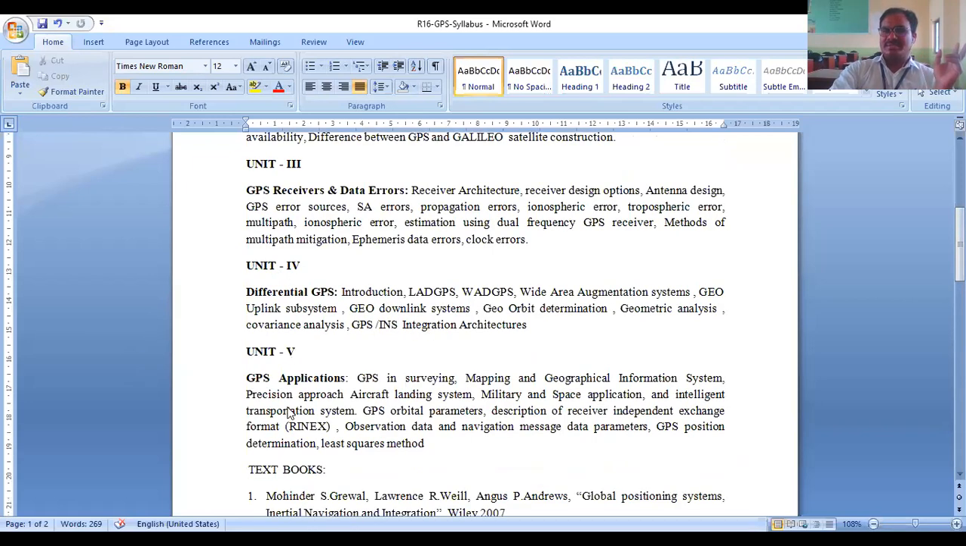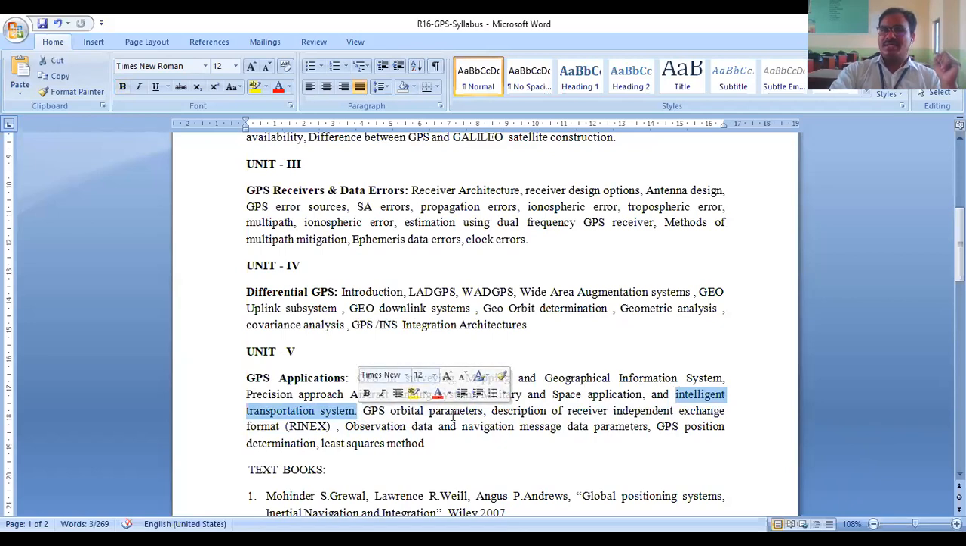And finally, GPS applications. Of course, surveying, mapping and geographical information system, that is GIS, very important for oceanographic people. NGRI, I think in Hyderabad we have NGRI, those people use these GPS signals. Then aircraft landing system, traffic control signal, military and space applications, and intelligent transport system. Nowadays, I think one of you has done a project on intelligent transport system. You can take this as a major project, intelligent transport system using the GPS. This is one of the upcoming most advanced topics.